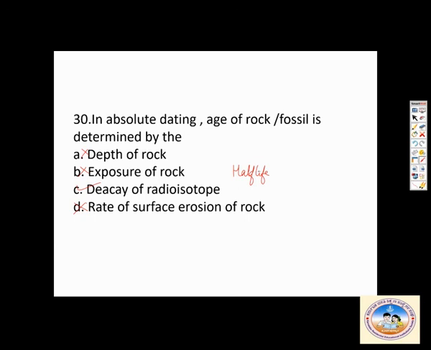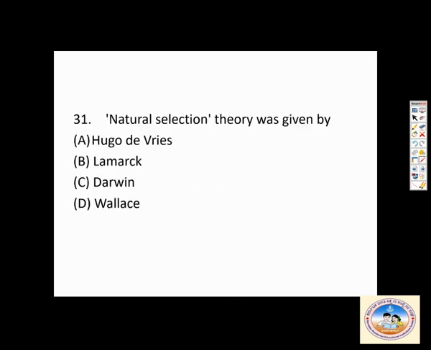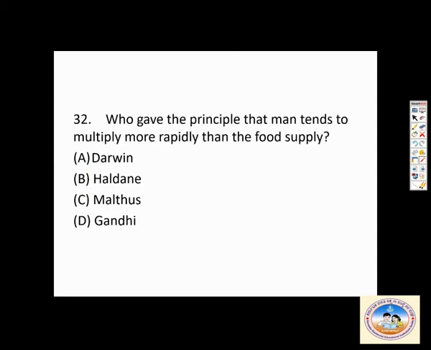Then, natural selection theory was given by whom? Natural selection theory was given by Darwin. Lamarck used the concept of use and disuse. Wallace provided experimental proof for Darwin's theory. Then, who gave the principle that man tends to multiply more rapidly than the food supply? Here remember, it was not Darwin, it was given by Malthus. Malthus was the person who worked on human population, and Darwin was influenced by the work of Malthus.